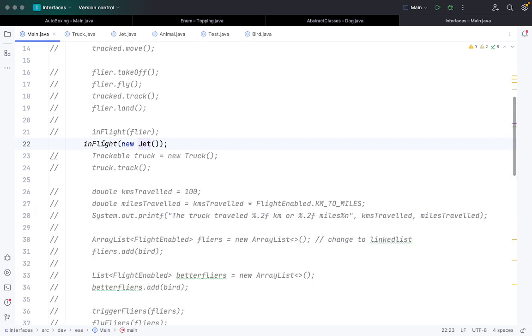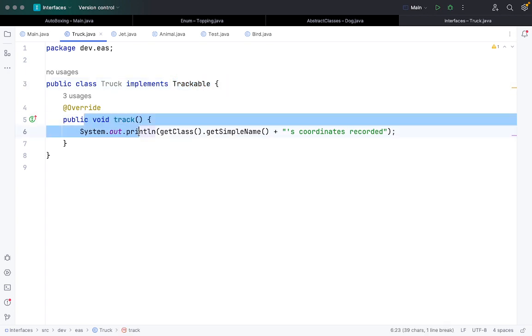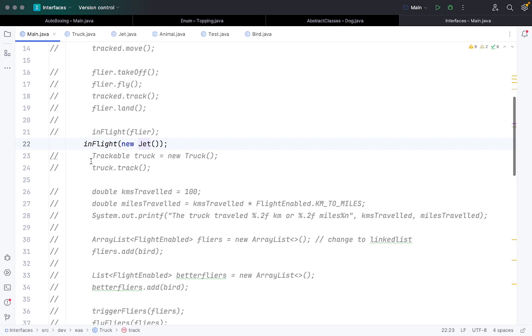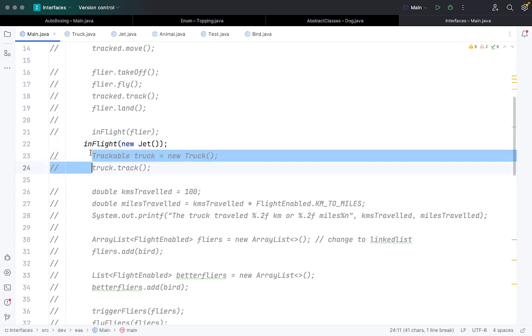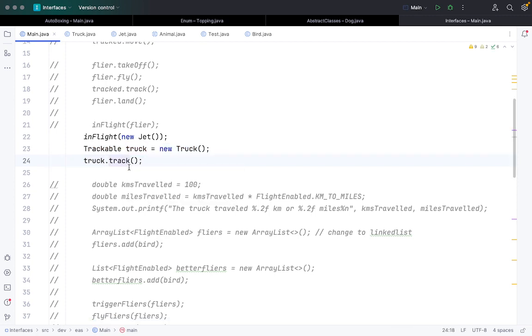Let's do one more thing. We have created another class called Truck. Now Truck can't fly, but it can be tracked, right? So we have implemented the Trackable interface, and we just call the function called track in this case. We created an object, and using that object we call track. So it will work pretty much fine.